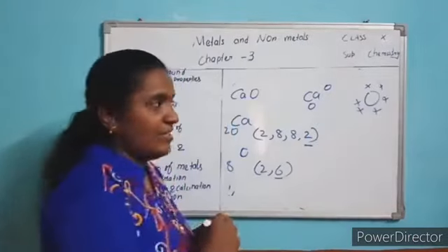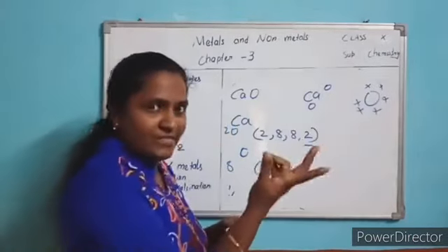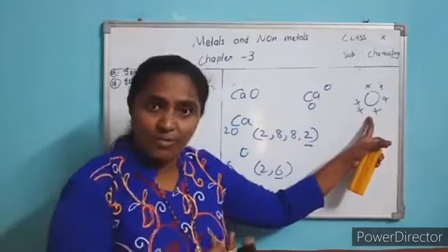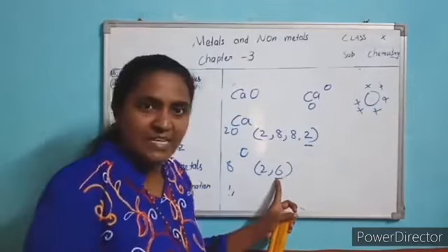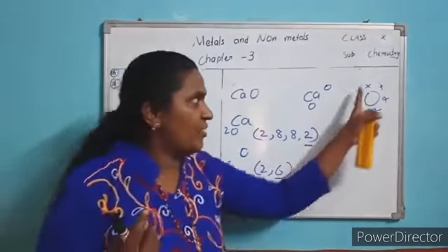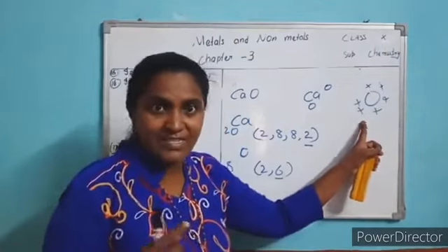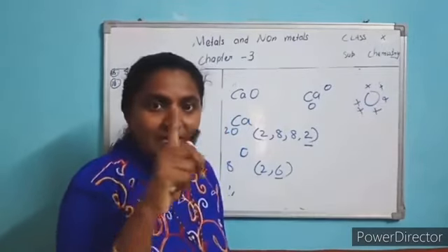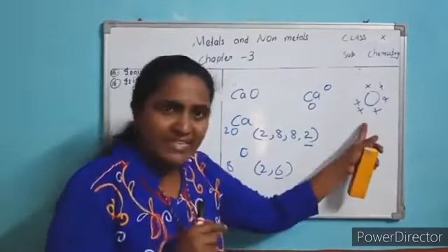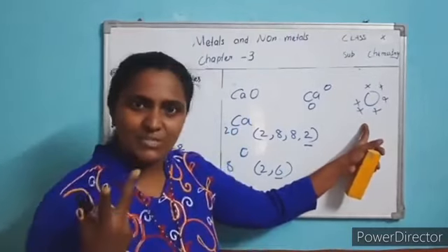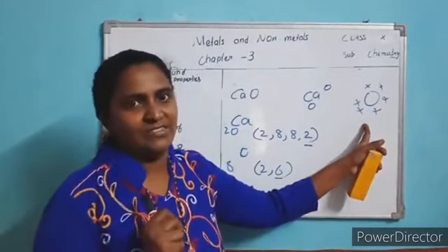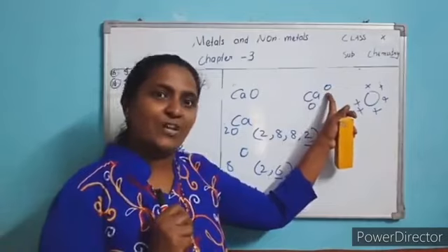Okay. Now metal donates and oxygen, a non-metal, gains. It has 6 electrons in the outermost shell. To be stable, it needs totally how many electrons? 8. So already it has 6, so it needs 2 more electrons. So who will donate those 2 electrons?